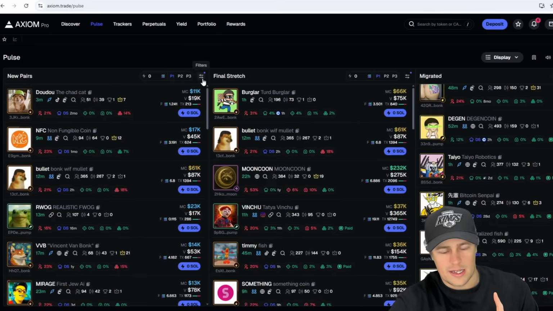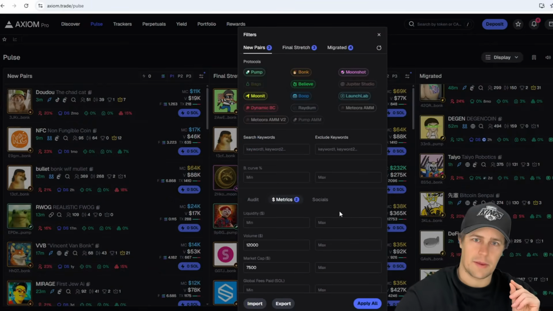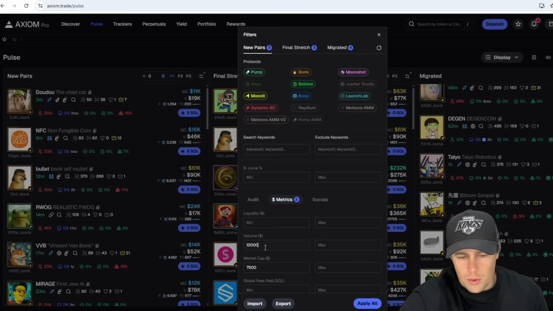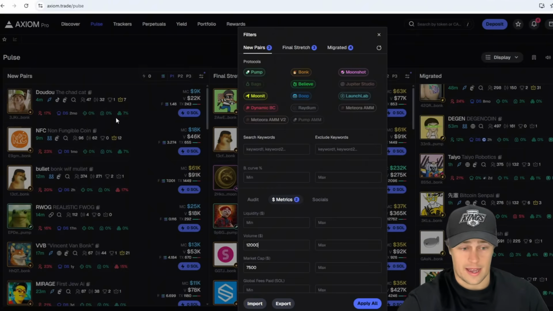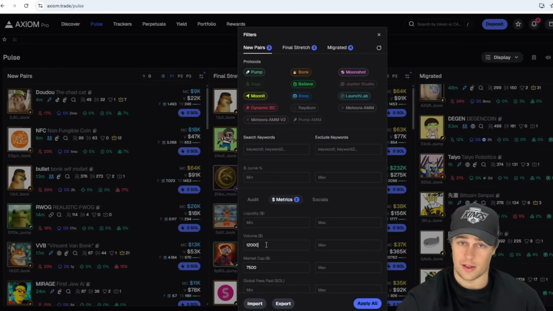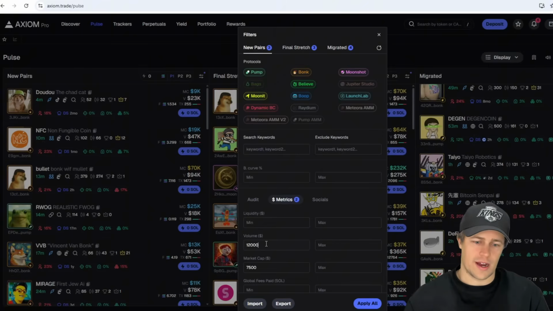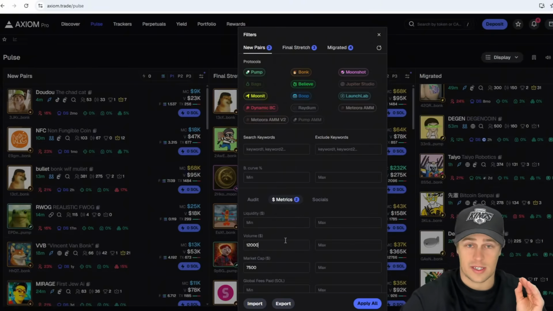Here, I'm going to give you guys some important filters for the new pairs. First of all, go to metrics here. Here are some of my new filters that I've been using and I've been finding a lot of success. So volume 12,000. Now make no mistake, guys, 12,000 volume isn't much at all. But when you're talking about these low market cap runners, these very, very brand new pairs, $12,000 shows you that there's a lot of interest. So you can change this to 10,000 to 15,000, build your own trading and what works for you, right? But at the moment, this has been working for me, about $12,000 in volume, because there's a little bit of interest there.